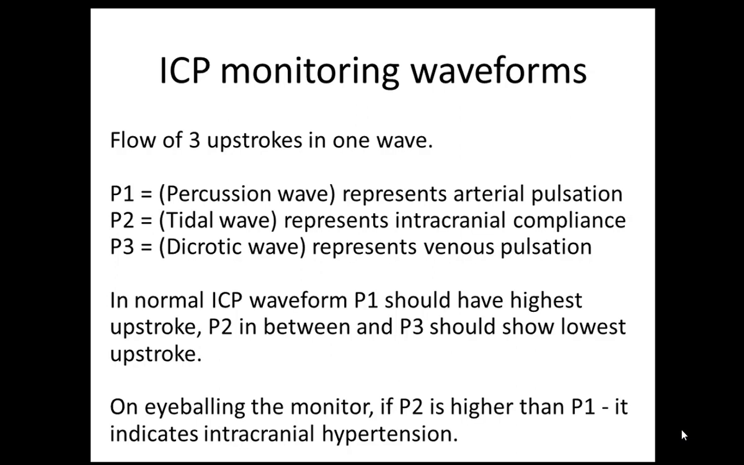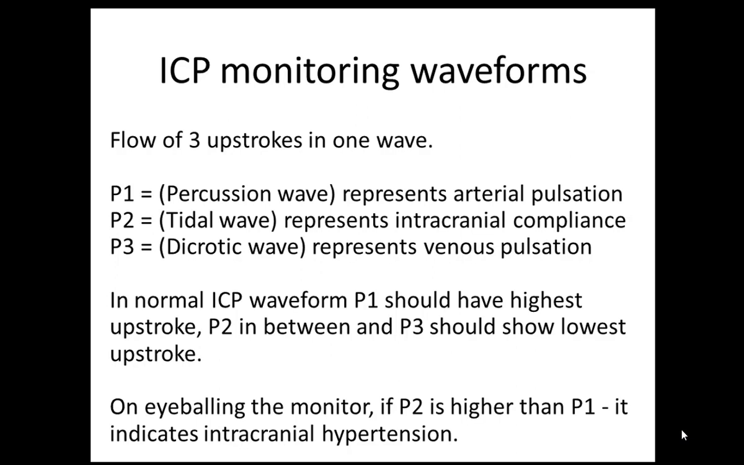Now in each trace you can have three upstrokes, named P1, P2 and P3. P1 is the percussion wave, P2 is the tidal wave and P3 is the dicrotic wave. The percussion wave represents the arterial pulsations. The P2 wave is a very important wave because it represents the intracranial compliance, and P3 represents the venous pulsation. Normally P1 is the tallest, P2 is number 2, and P3 is the lowest.